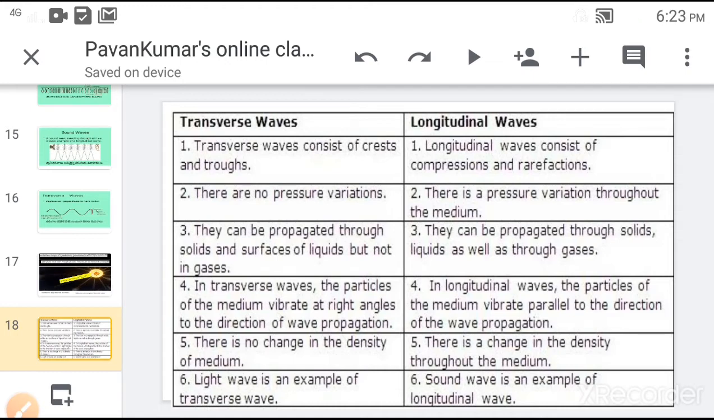In the case of transverse waves, the particles of the medium vibrate perpendicular to the propagation of the wave. In the case of longitudinal waves, the particles of the medium vibrate parallel to the propagation of the wave. In transverse waves, there is no change in density and pressure variations. In longitudinal waves, there is always change in density and pressure throughout the medium. Light waves are transverse waves and sound waves are longitudinal waves.